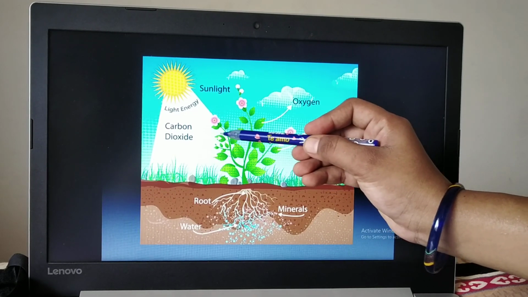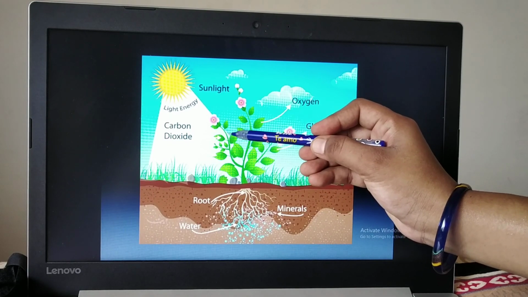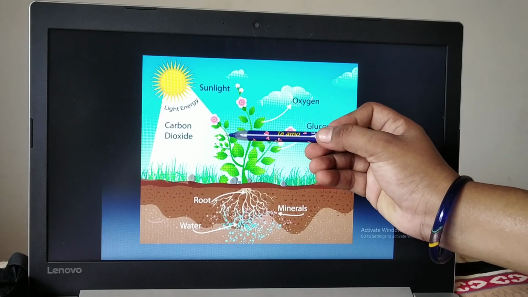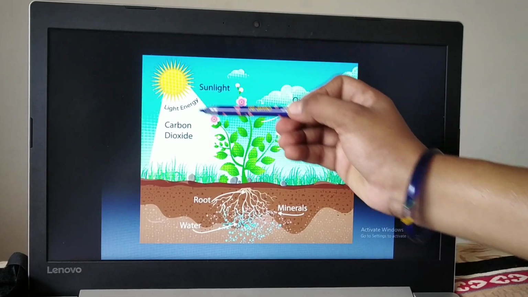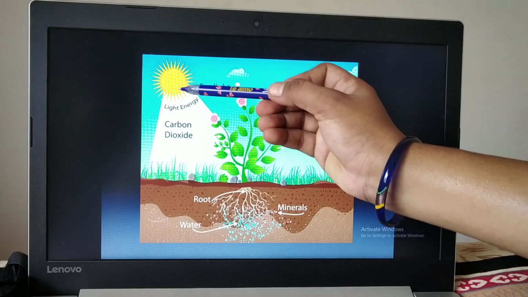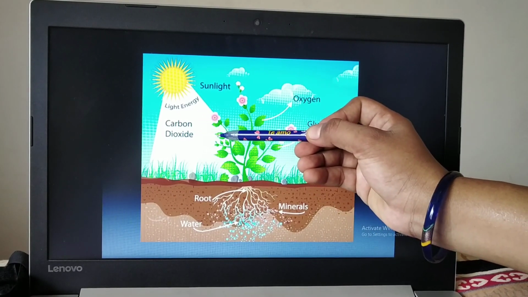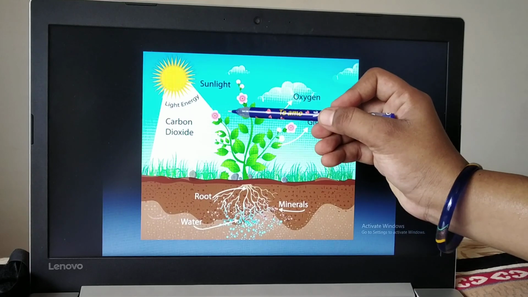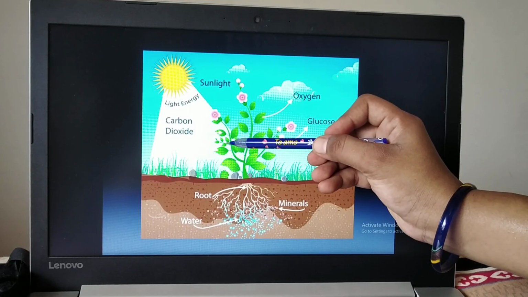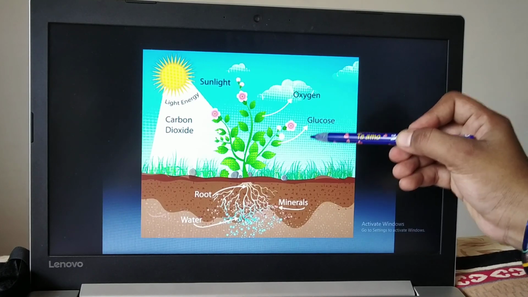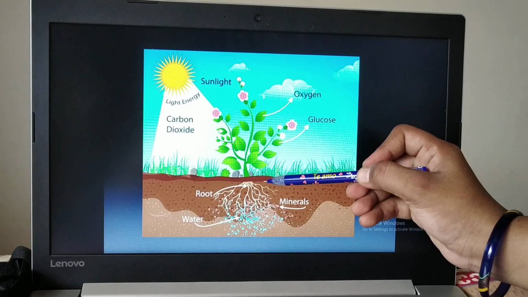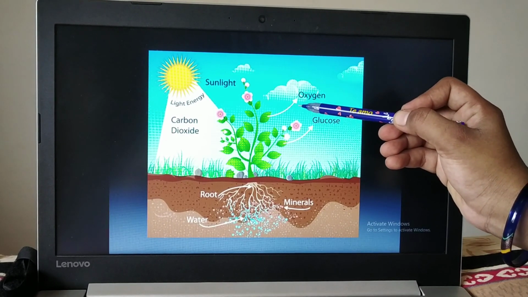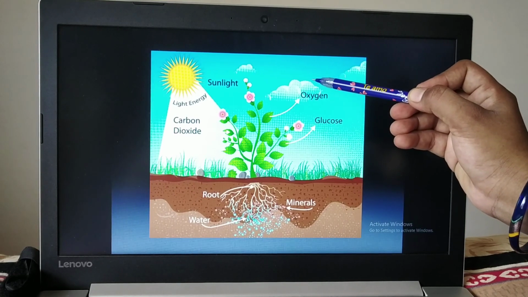The color of the green plants is basically green because it contains one green color pigment called chlorophyll, and the function of chlorophyll is to trap the sunlight. So basically sunlight is required, carbon dioxide is required, water is required and green color pigment chlorophyll is required to perform the process of photosynthesis. And you can see this arrow, it means at the end of the process of photosynthesis we will get glucose, and oxygen gas is released, which will again enter into the atmosphere.